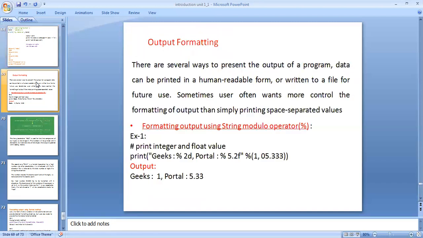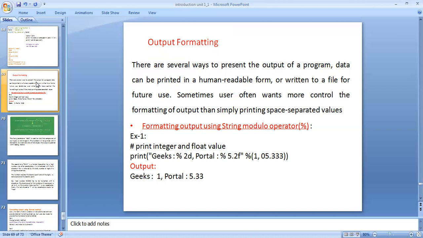Output formatting. There are several ways to present the output of a program. Data can be printed in human-readable form or written to a file for future use. Sometimes users want more control over the formatting of output than simply printing space-separated values.